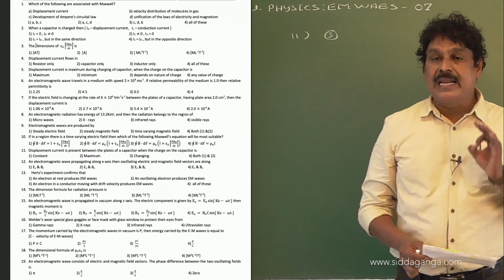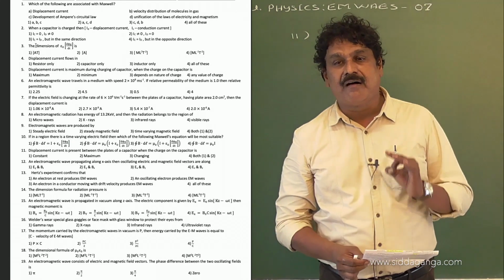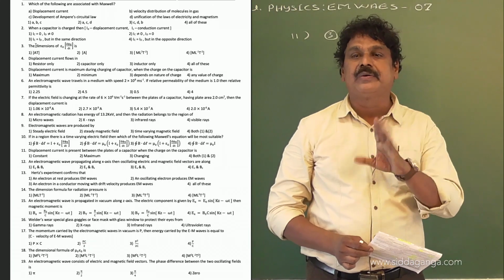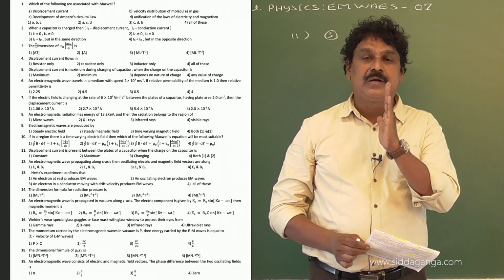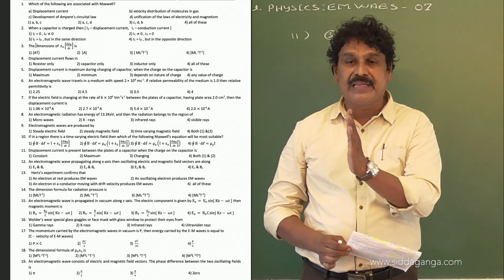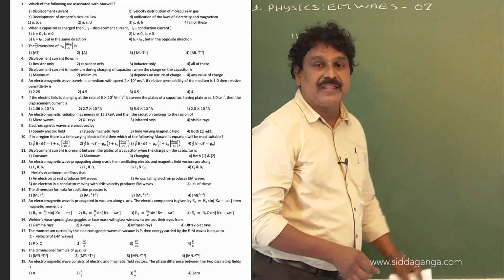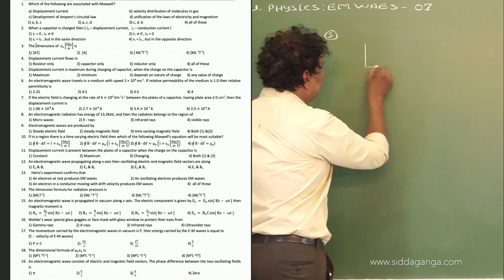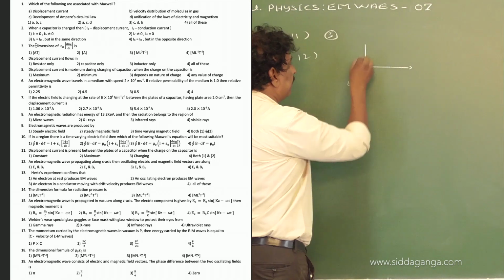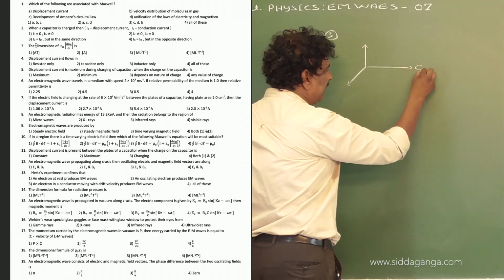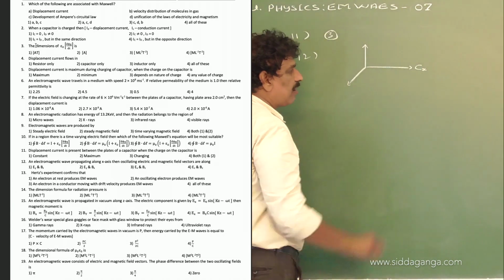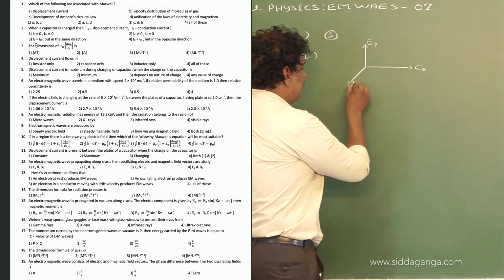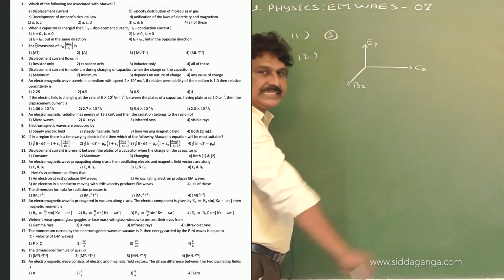We see, an electromagnetic wave consists of oscillating electric and magnetic fields which are mutually perpendicular to each other and also perpendicular to the direction of propagation of the wave. If the electromagnetic wave is along the x-axis, then the electric field vibrates along the y-axis and the magnetic field vibrates along the z-axis.